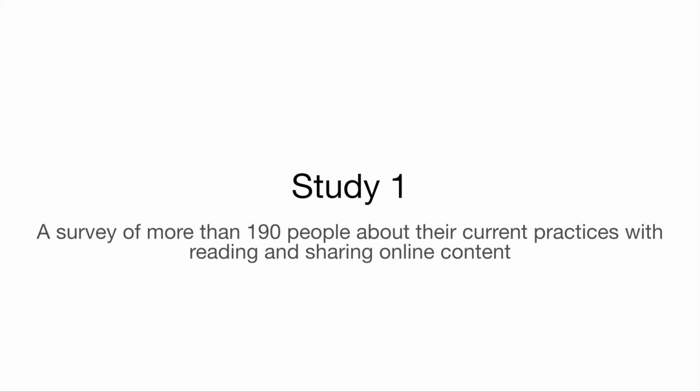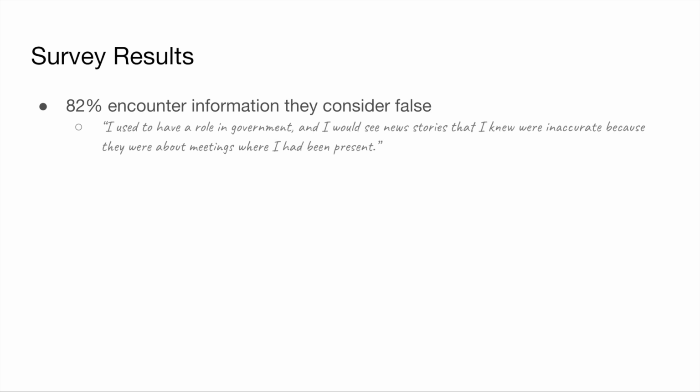The purpose of the first study was to understand whether there are actually needs for the affordances that we were envisioning. We evaluated that by asking more than 190 people about their current practices with reading and sharing online content through a survey. Here, I'll give an overview of the results, but you can read about them in full in our paper. We found that many people come across information that they know to be false, at least occasionally.